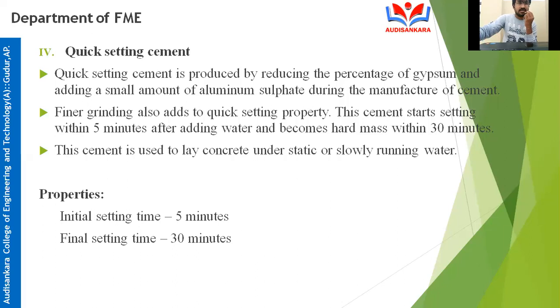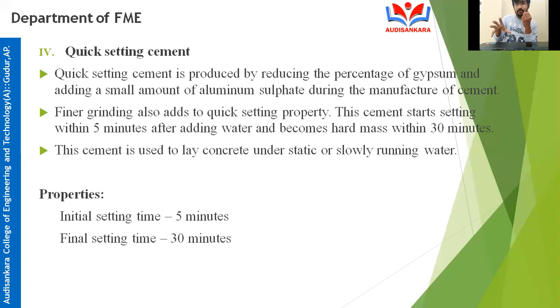Next, this cement is used to lay concrete under static or slowly running water. Suppose there is a small river with some water flowing, and you are going to construct a bridge in that river. What happens if you use normal ordinary Portland cement?